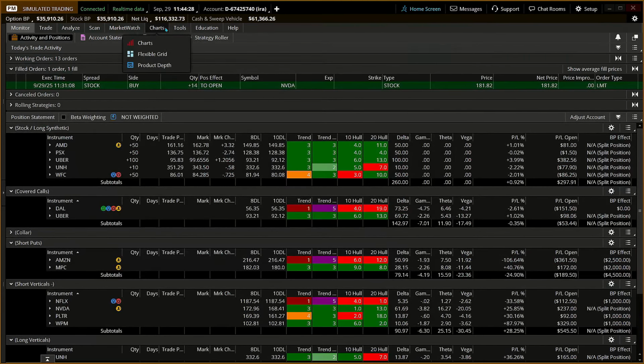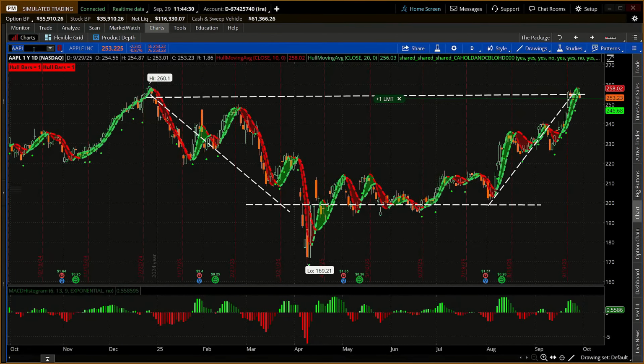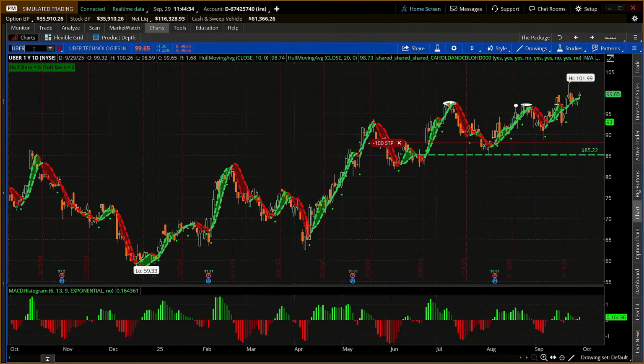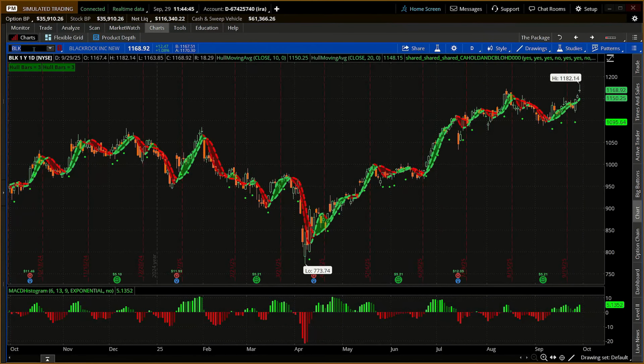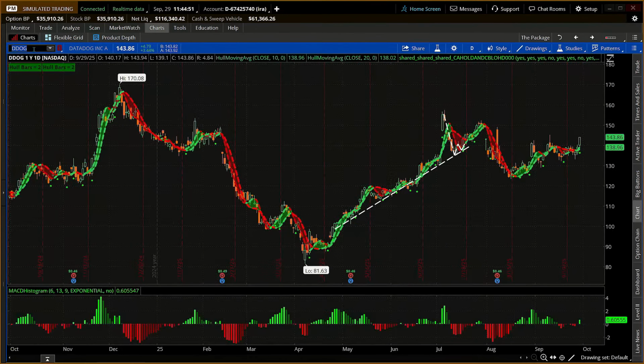Now, I've got about 30 seconds here, but I want to fast-fire a couple other stocks that we might keep an eye on. We've mentioned Uber. The focus I want you to have for homework is to look for stocks where the weekly charts are setting up with the daily charts. We also talk about BlackRock, which is more of a continuation pattern. We see Datadog as well, maybe an inverse head and shoulders, a diagonal breakout, which we talked about last week.